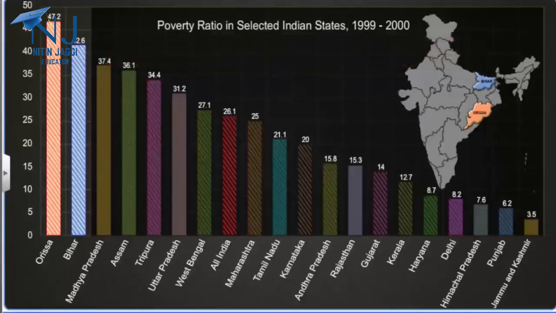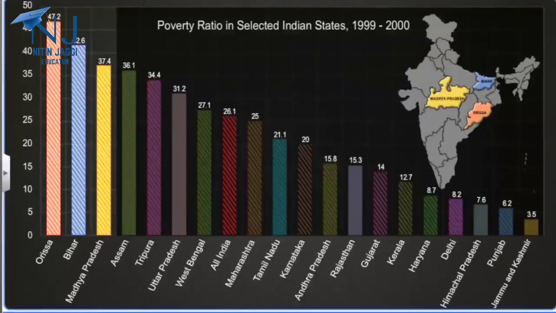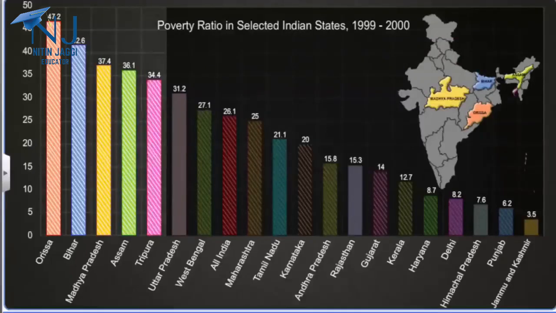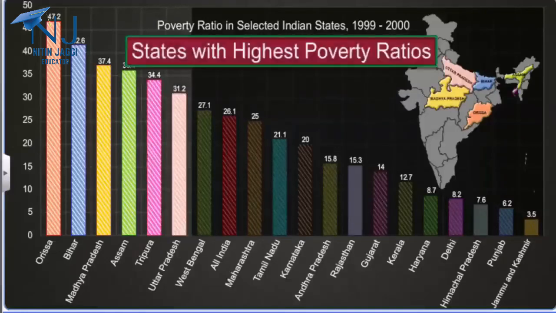Besides Orissa and Bihar, the poverty ratios in Madhya Pradesh, Assam, Tripura, and Uttar Pradesh are also much higher than the All India poverty ratio of 26.1.